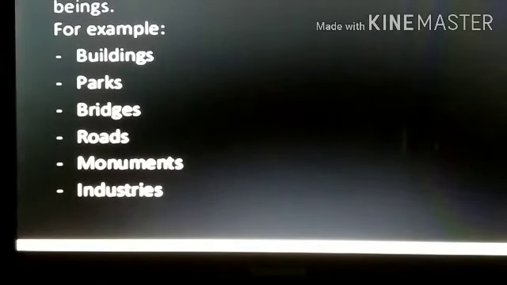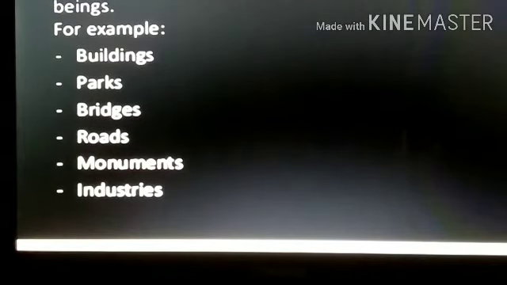All the things that were made by man are included in the man-made things. For example, buildings, parks, bridges, etc.